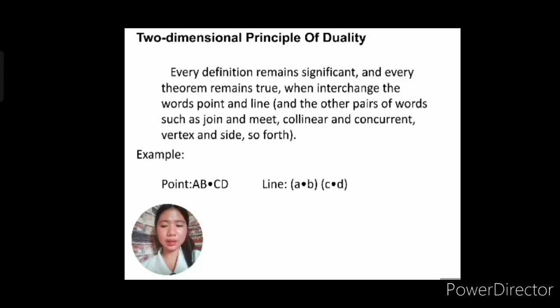That's why it's duality: the original definition or theorem and its dual is the other definition or theorem, where we just change the words line, meet, and so on. Okay, for example, we have points A, B, C, D. So in this line AB and line CD, it means that they intersect or they are concurrent.